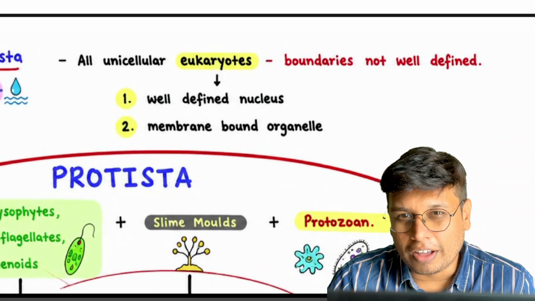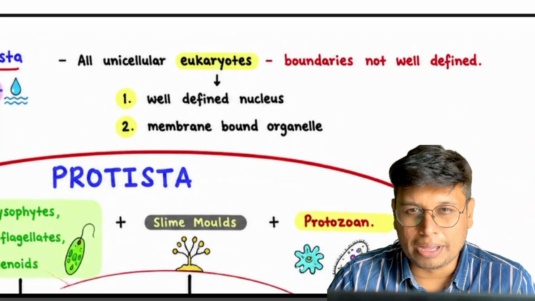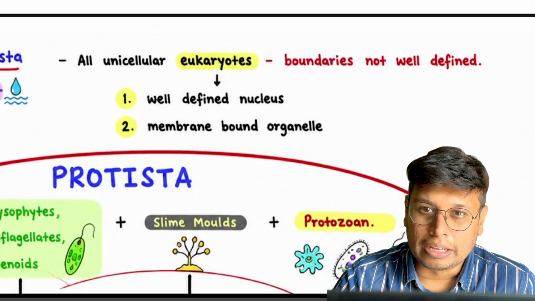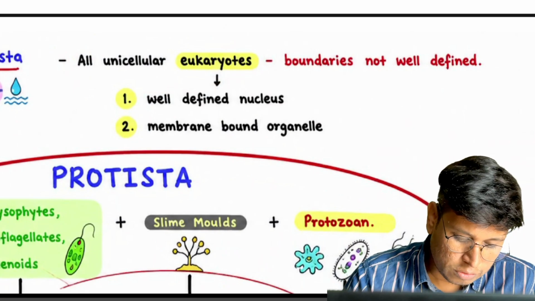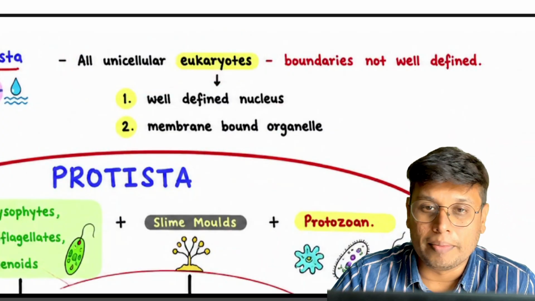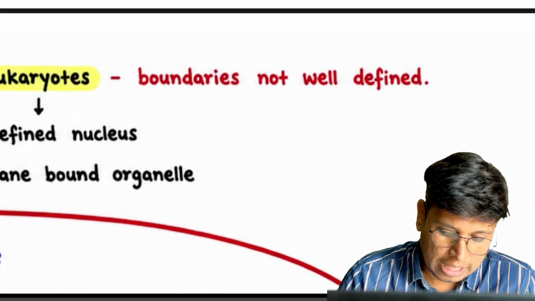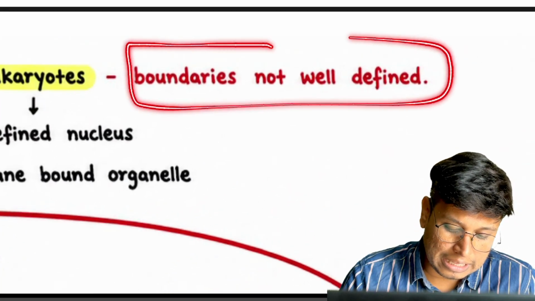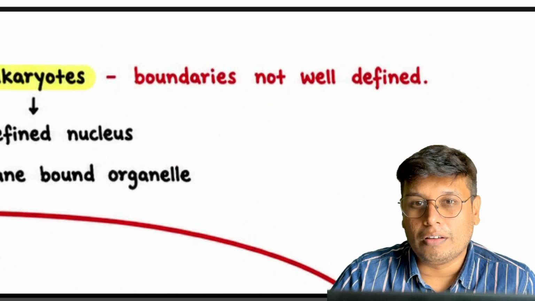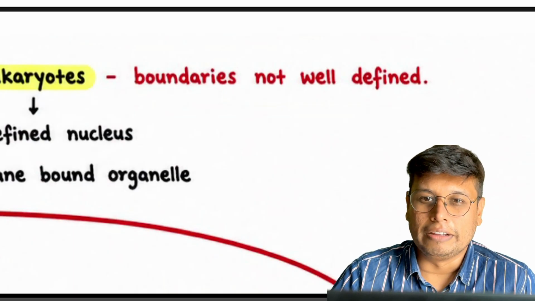So all unicellular eukaryotes which were not fitting in any other criteria, such as kingdom Plantae, Animalia or Fungi, were put together in kingdom Protista. Eukaryote means a well-defined nucleus and membrane-bound organelles should be present. This is the kingdom whose boundaries are not well defined.